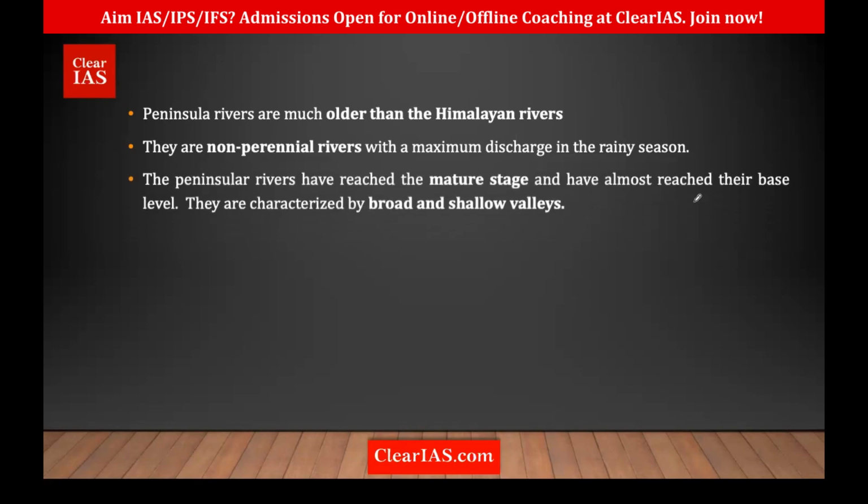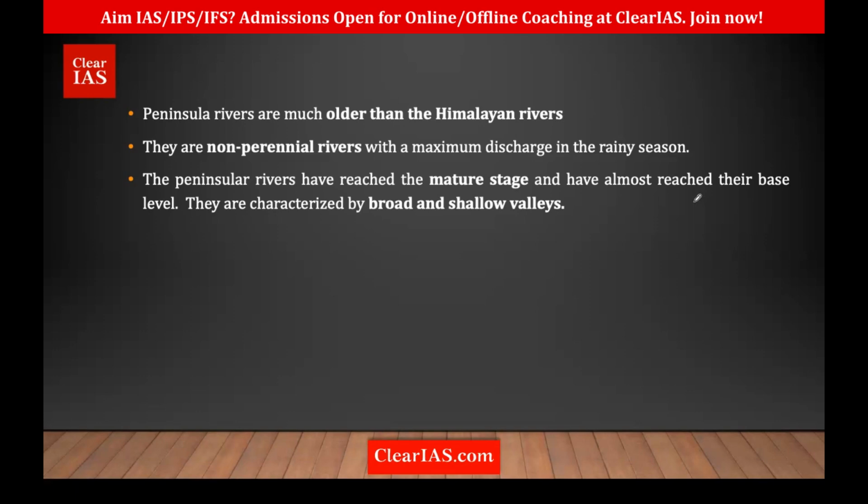And another thing is they have reached the mature stage. So what is the mature stage? If you're talking about the life of rivers, there are 3 stages: young, mature, and old. Young rivers will be very steep, that is, on tall mountains.